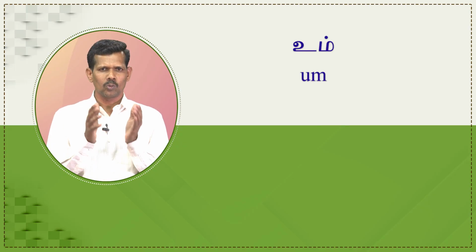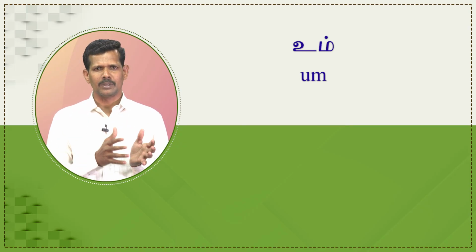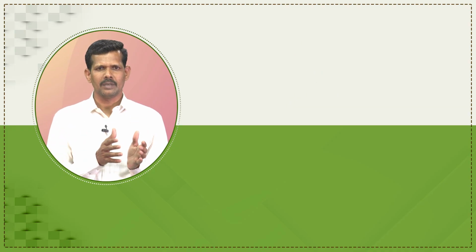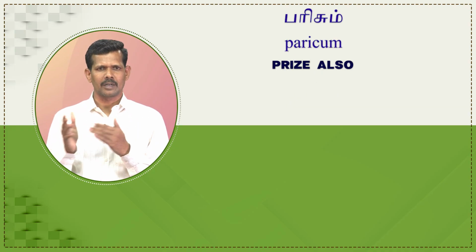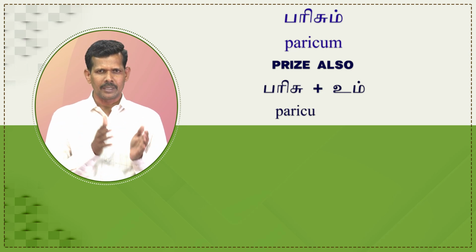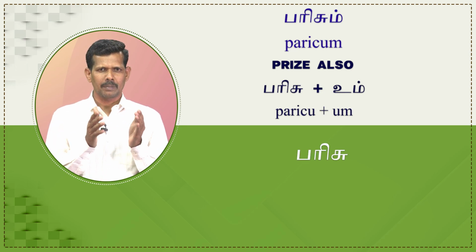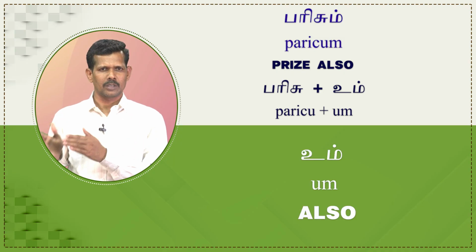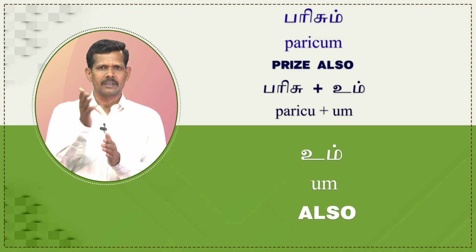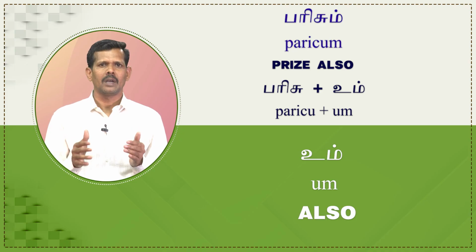I hope that this conversation gave you enough strength to follow the flow of the conversation by which you can uplift your fluency. Now, let us focus on the new grammatical structure which are used in this lesson. The particle um is introduced in this lesson, which means also. For example, parisum means price also. It is segmented as parisu plus um. Here, the parisu is price, um is also. The particle um is added with the noun in order to give the meaning also.